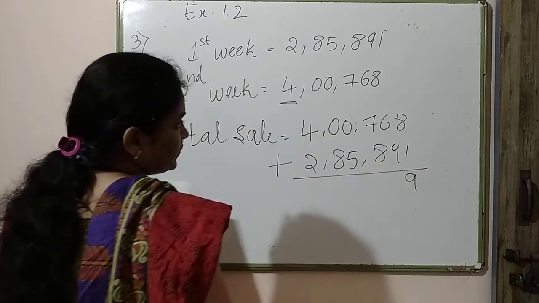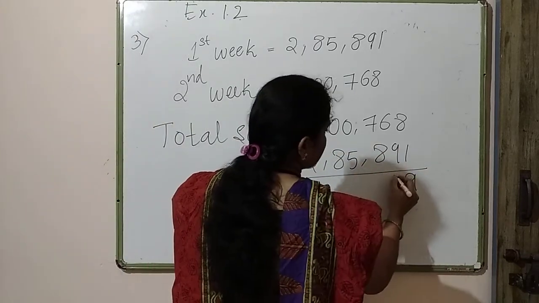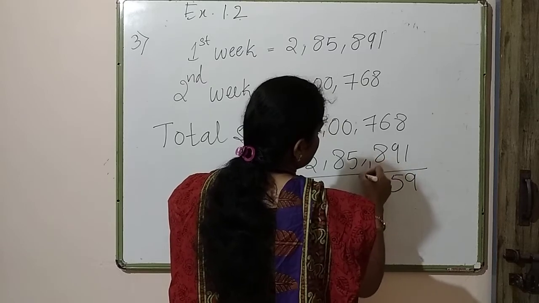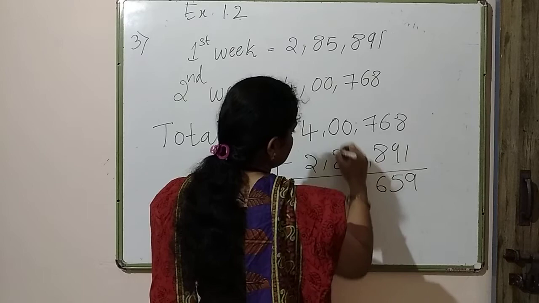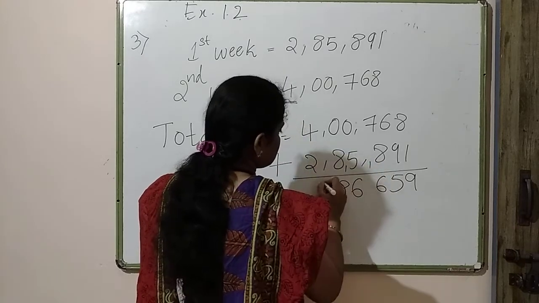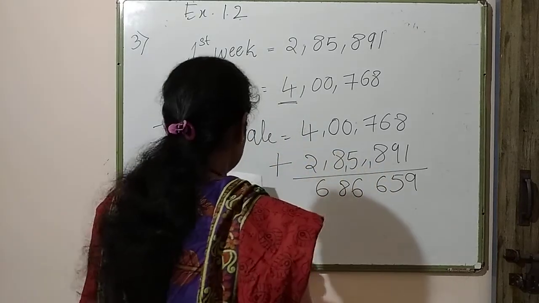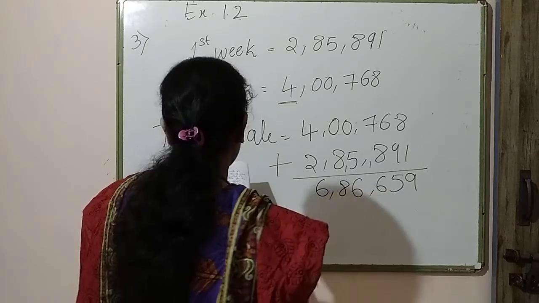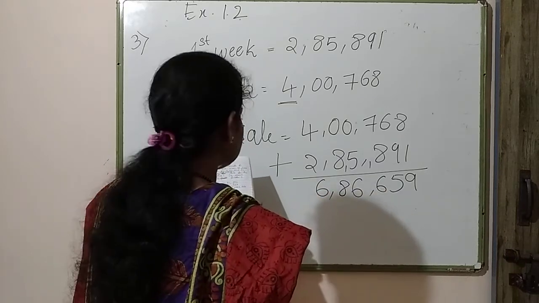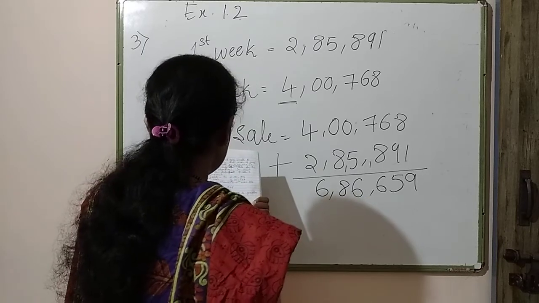Okay, 9, 15, 16, 6, 8, 6. So this is the total sale. This is the total sale for 2 weeks.